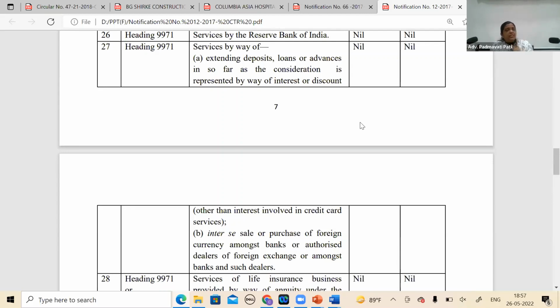Because earlier in GST, I mean in central excise or service tax, the concept was whether it has influenced my price. By taking that advance, whether it has influenced my price. That 100 I'm giving to anybody else, say 100. But if you give me advance, then I'll say okay, not 100, you pay 80. So it is influencing my price. Only in that case it was included. But there is no such specific wording anywhere in GST law.